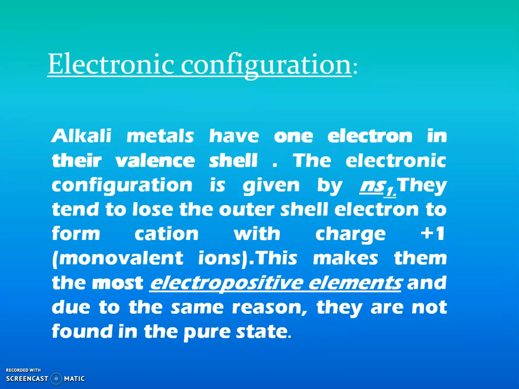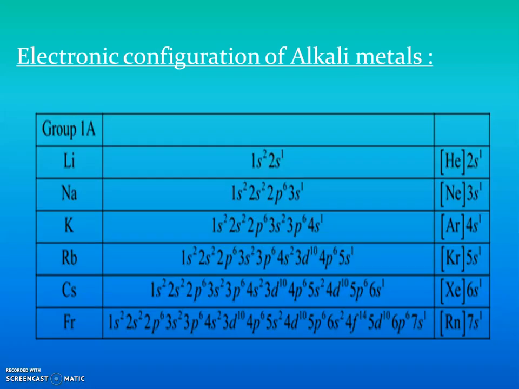Electronic configuration of alkali metals. Alkali metals usually have one valence shell electron and their electronic configuration is represented by ns1. Alkali metals readily lose the outer shell electron to become monovalent ions with charge +1. This is the reason why they are termed as the most electropositive elements, and they are not always found in the pure state. The table depicts the electronic configuration of alkali metals.